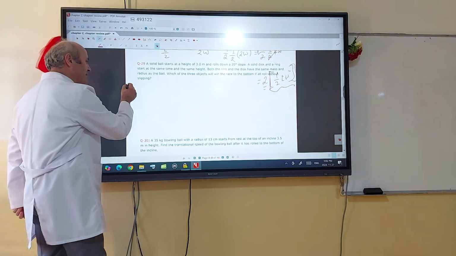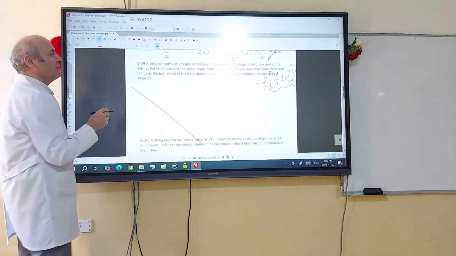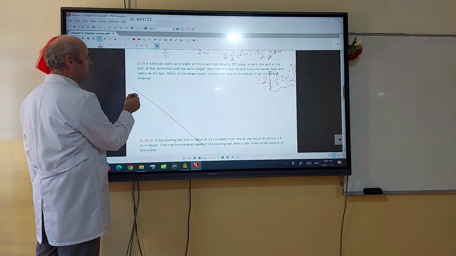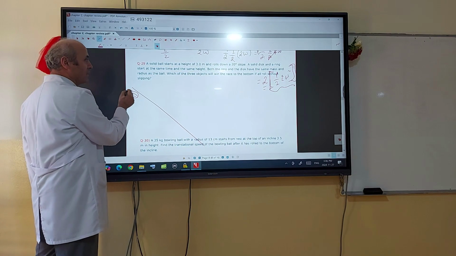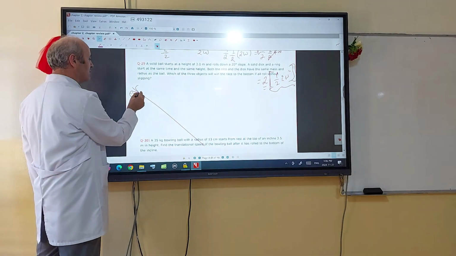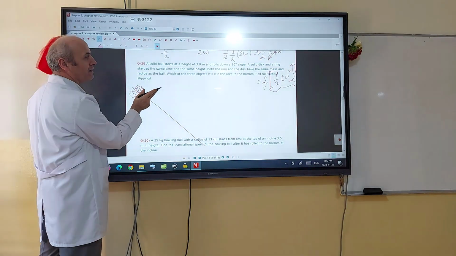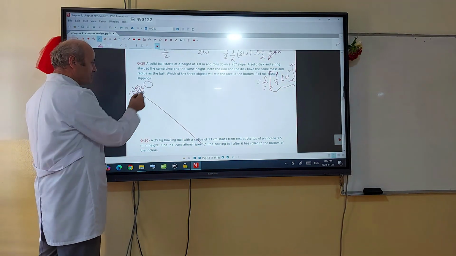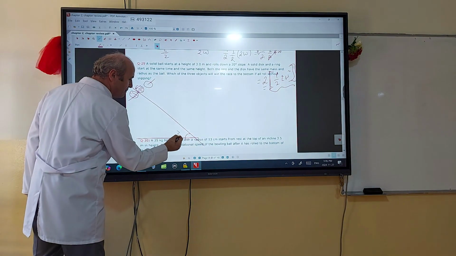Yeah, there's an inclined plane. On this inclined plane, we are going to release 3 objects. One of them is a solid ball, yani a solid sphere. We draw it like this. The other one is a disc, only a disc. The other one is a ring. Yes, a ring. So they start from the same height on a 20 degree slope.